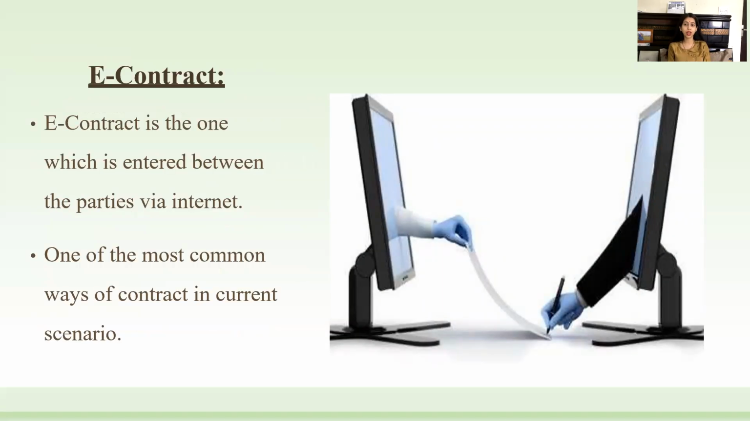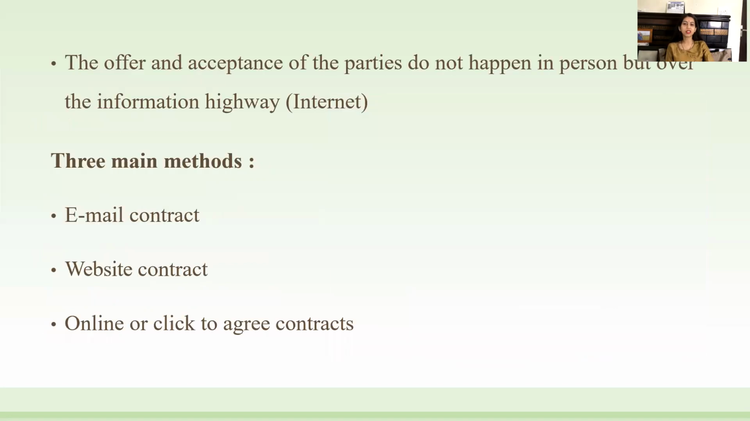Next we have the e-contract. Now this e-contract, as the name suggests, is an internet contract. An e-contract is one which is entered into between the parties via the internet. So the medium is what? The medium is the internet. This is one of the most common ways of contracting in the current scenario these days. Offer and acceptance of the parties do not happen in person. All of the things happen over the information highway, through a medium which is called the internet.